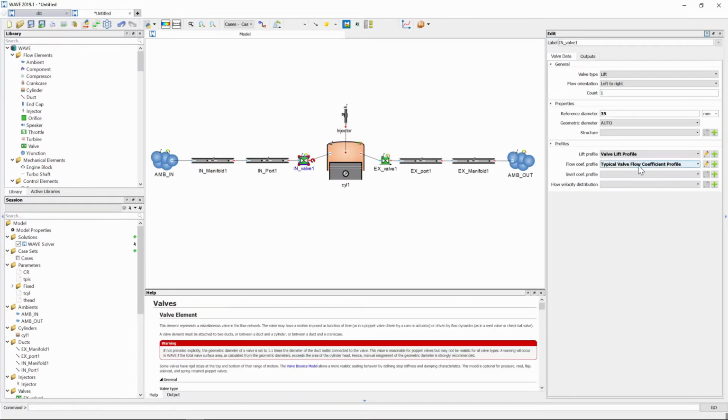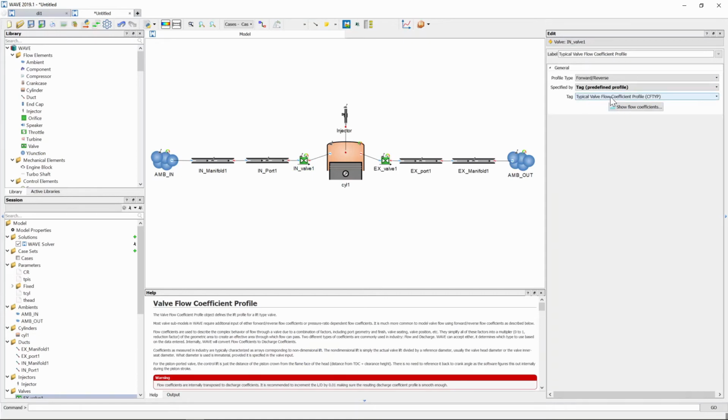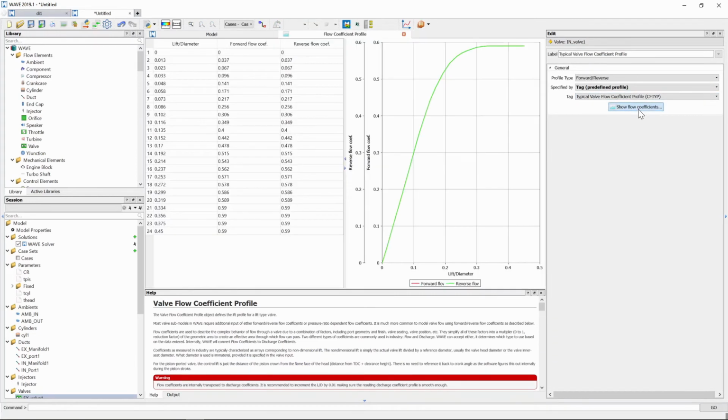And then also we need to just have a look at the flow coefficient profile that's already been populated for us. If we go have a look, you will see it is a typical valve flow coefficient profile. And if we have a look, there is the value. So if you want to change this, this is where you're going to do it. But for this tutorial, we're going to keep it as is.